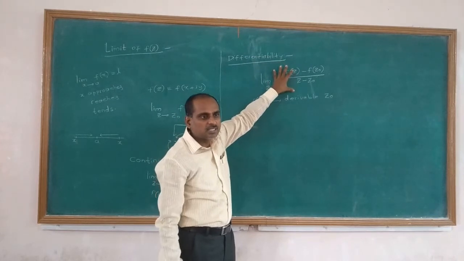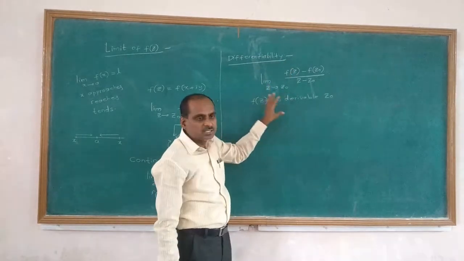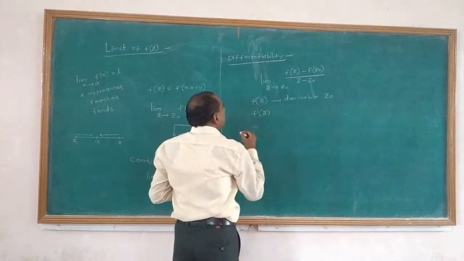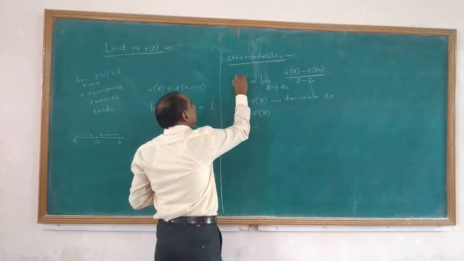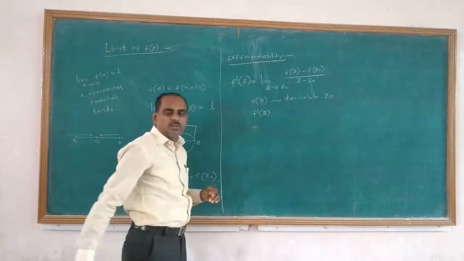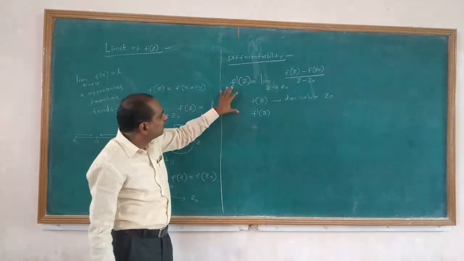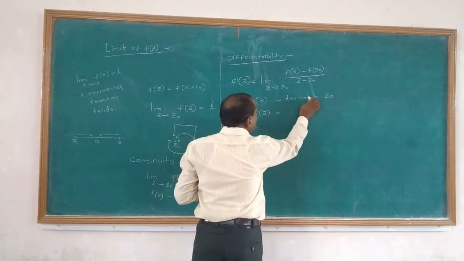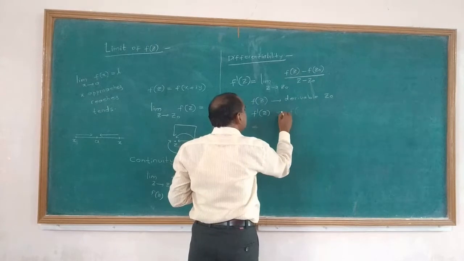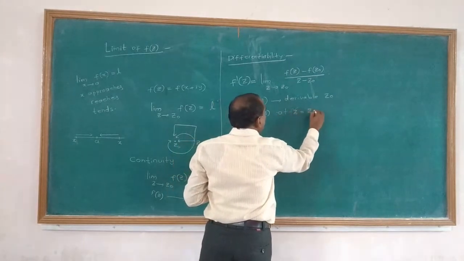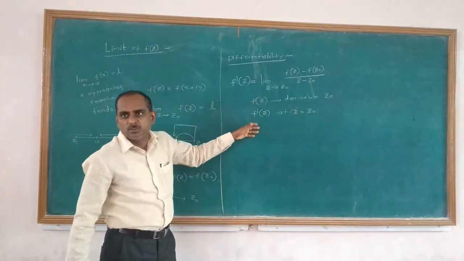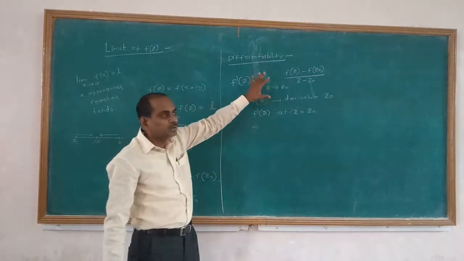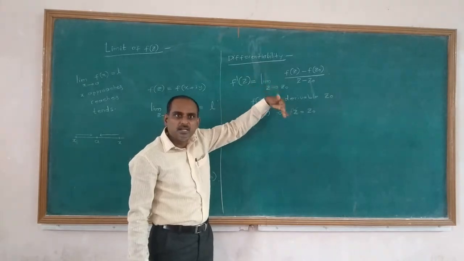If this limit value does not exist, f of z is not derivable. This limit value is known as f dash of z naught. So f dash of z naught means the derivative of the function f of z at z is equal to z naught. So this is the meaning of differentiability. If f dash of z naught does not exist, it is not differentiable.